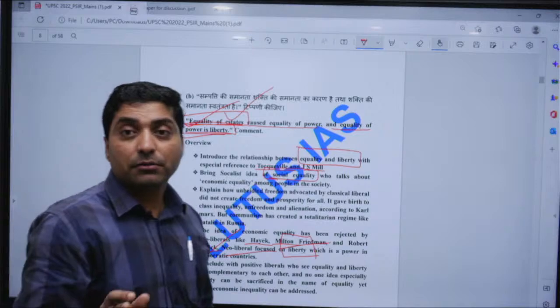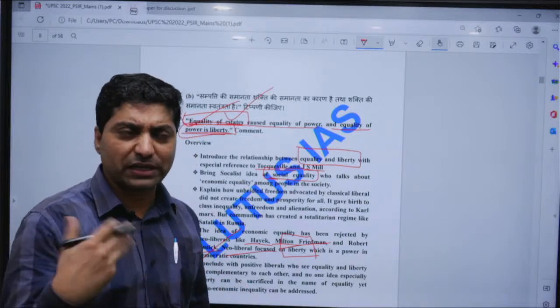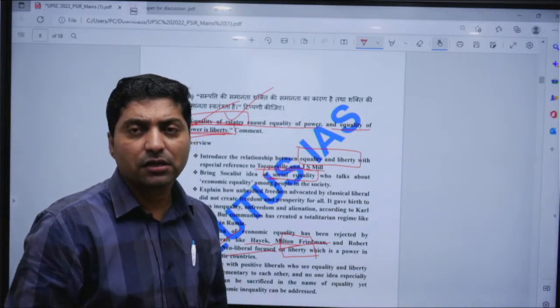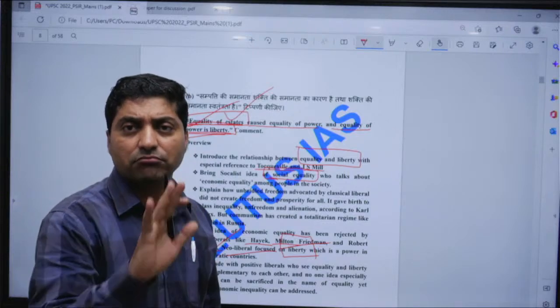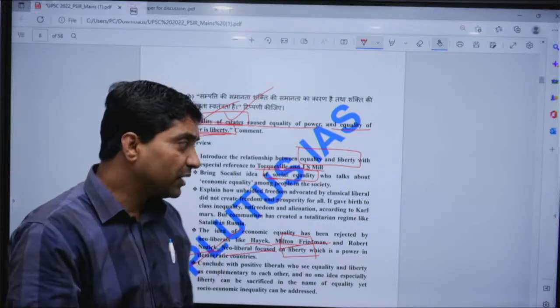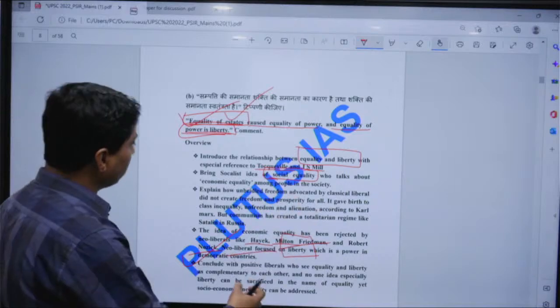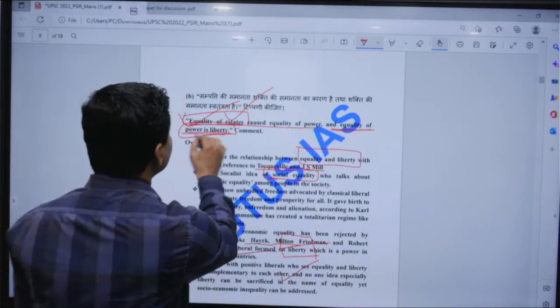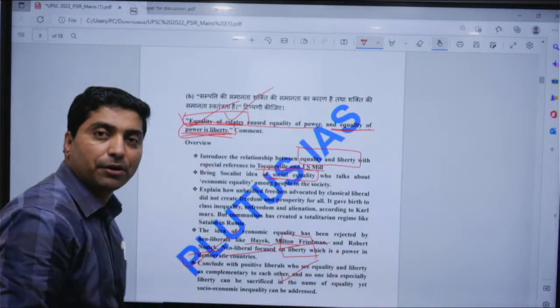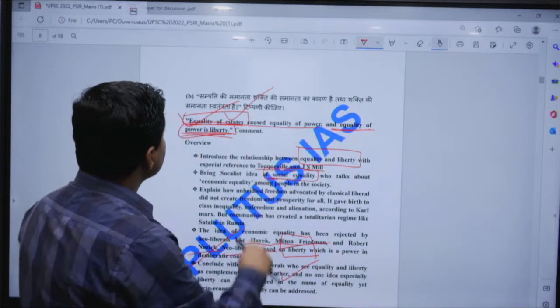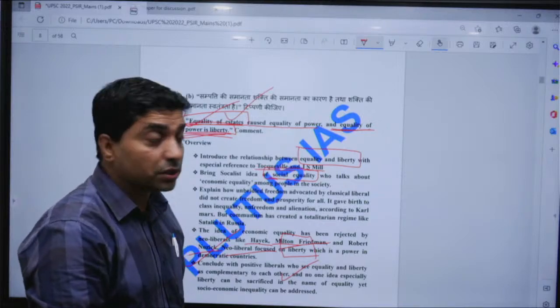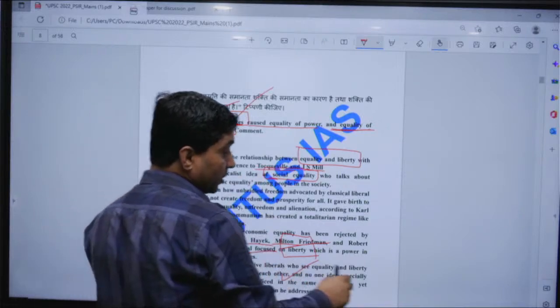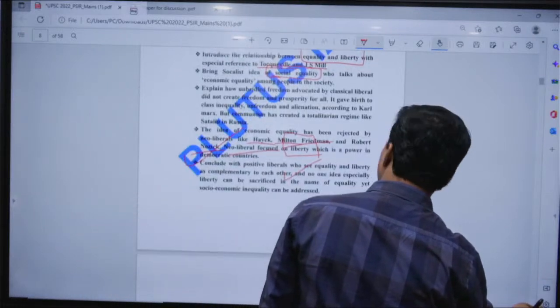For example, one can bring in Rawls, T.H. Green, Laski. Many philosophers one can bring, and they can talk about how equality of power is liberty, right? So it was a very analytical question, a very good question. Now let me talk about